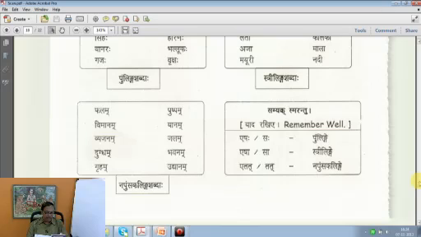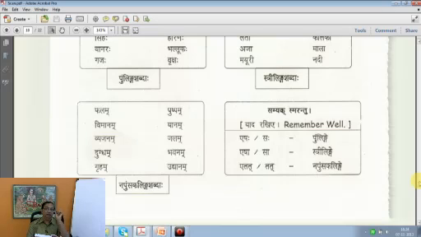Then down there we find Napumsakalinga Shabda. What is Napumsakalinga? A word which is neither masculine nor feminine is automatically a neuter noun. Neuter nouns are listed out here. Phalam. What is the general clue to find out a neuter noun?